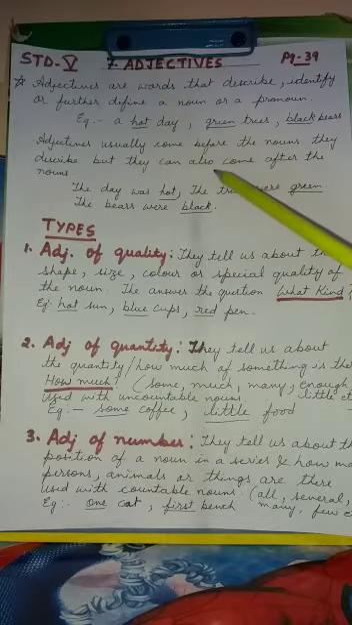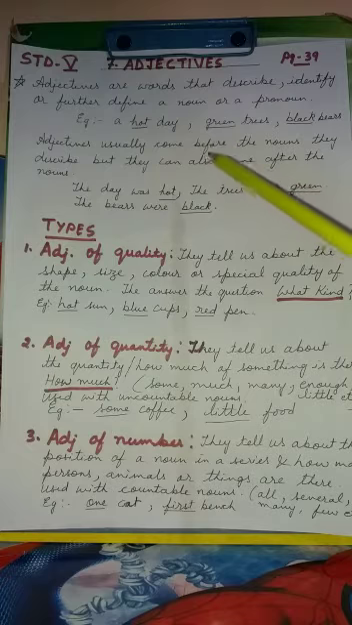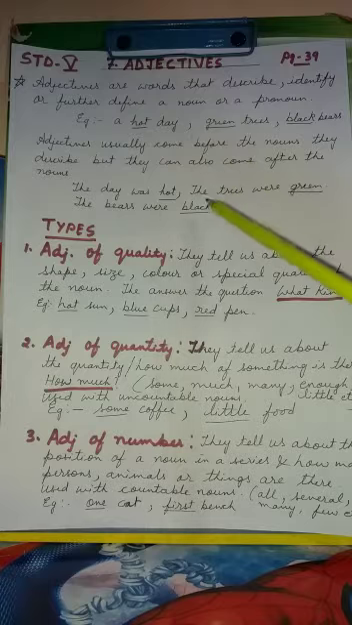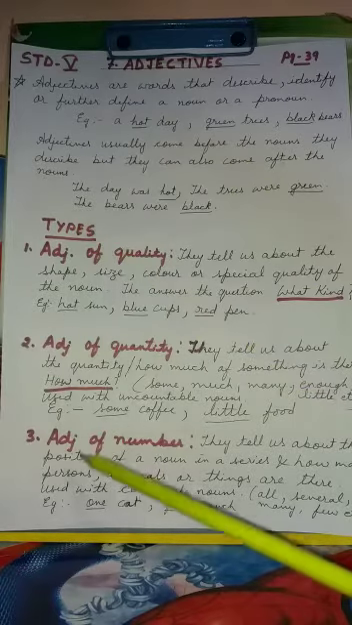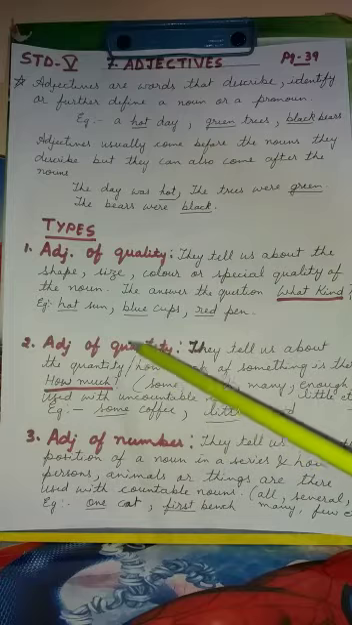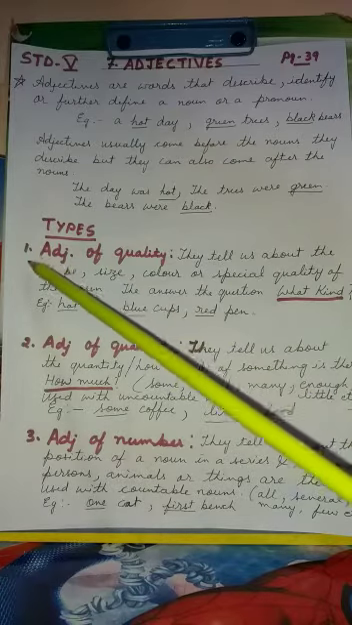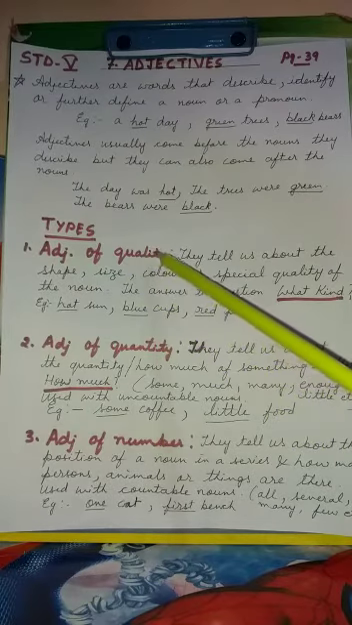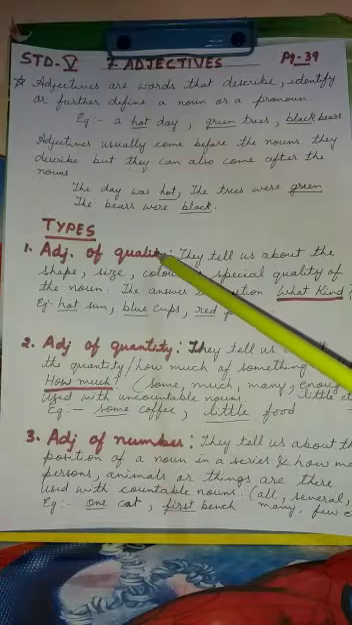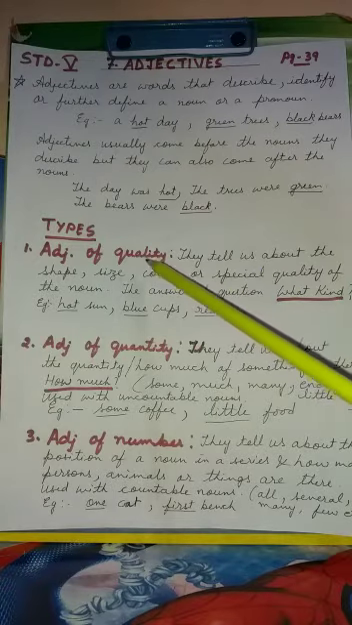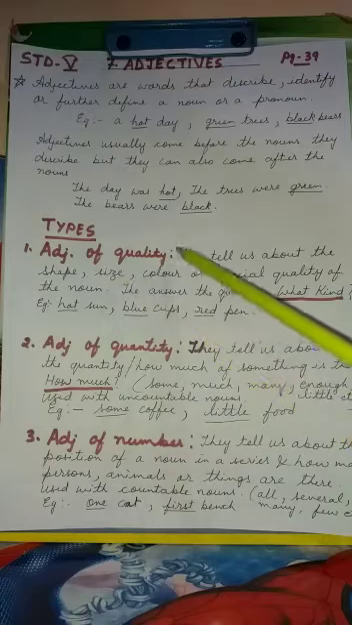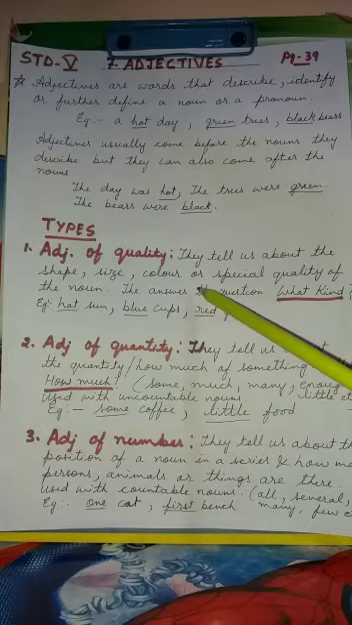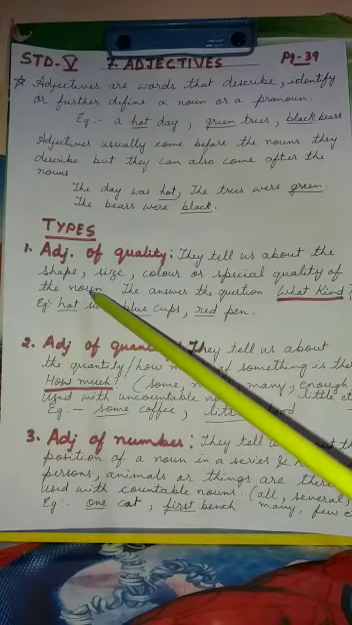So children, I hope you can understand what is an adjective. First of all, you try to understand the word adjective. Then after that, we'll see the different types of adjectives one by one. So like you see, the first one is adjective of quality. Now the word quality itself means what kind of noun or pronoun it is. They tell us about the shape, size, color or special quality of the noun.